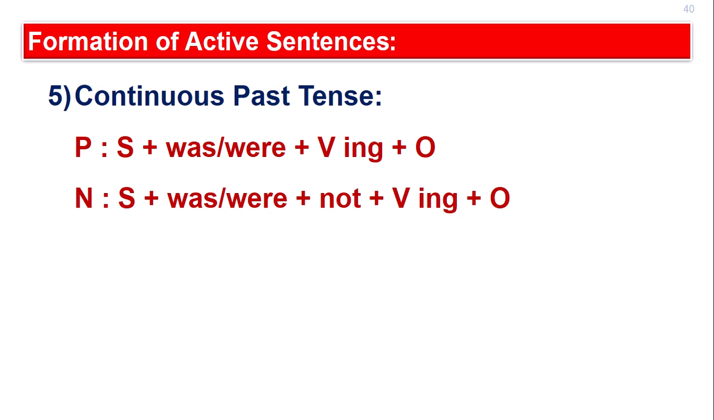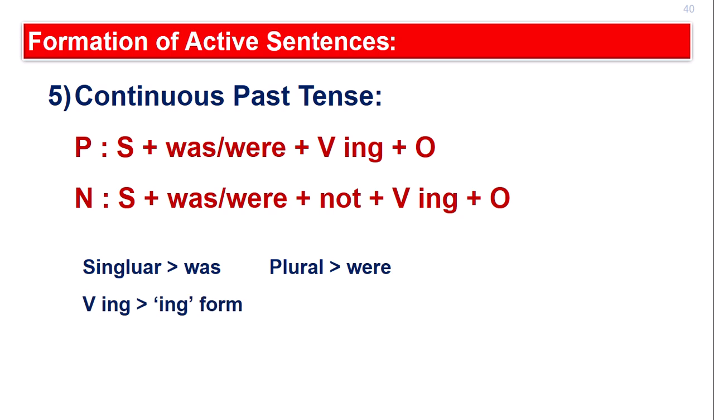Let's move on to the fifth tense, continuous past tense. The positive and negative formula is there on your screen at the moment. Positive: subject plus was/were plus verb ing plus object. Negative: subject plus was/were plus not plus verb ing plus object. So instead of am, is, are in continuous present tense, we are going to use was and were in continuous past tense. Was is used with singular subjects and were is used with plural subjects. The verb ing form of the verb is used, just as in continuous present tense.